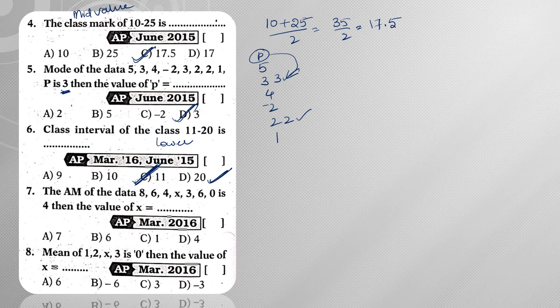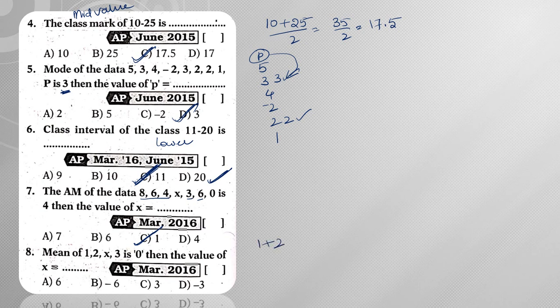Right, next, the arithmetic mean of the data 8, 6, 4, x, 3, 6, 0 is. So 8 plus 6 is 14, 14 plus 4 is 18, 18 plus 3 is 21, 27. So already it has been repeated, the value of x will be 1. Next, the mean of 1, 2, 3, x is 0. Then what is the value of x?